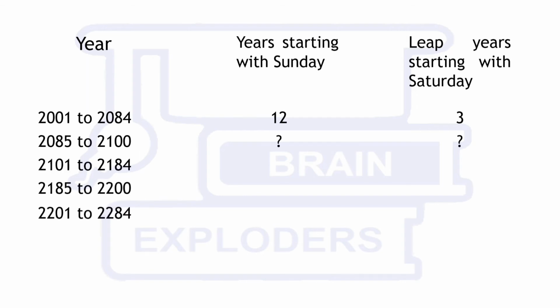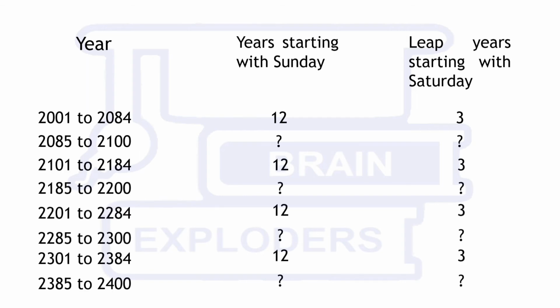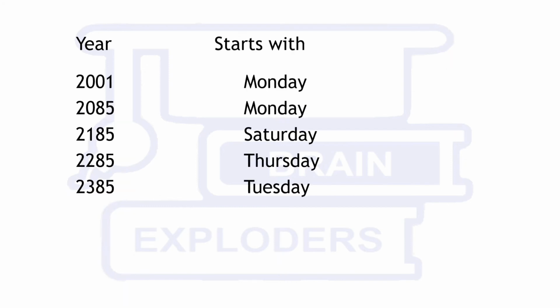From 2001 to 2084, 2101 to 2184 and so on, there are 12 years starting with Sunday and 3 leap years starting with Saturday. But for the rest of the intervals, we have to somehow count them. Between 2001 and 2085, there is a difference of 84, which is a multiple of 28, and there is no century year also. Therefore, 2085 starts with Monday.